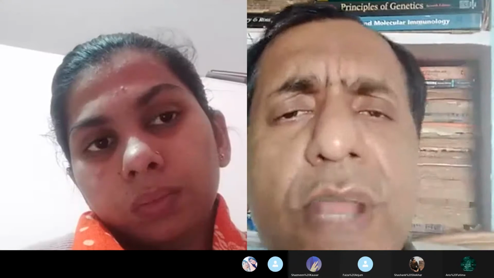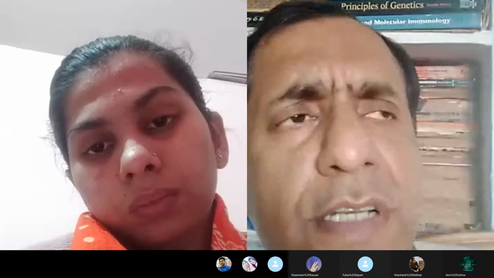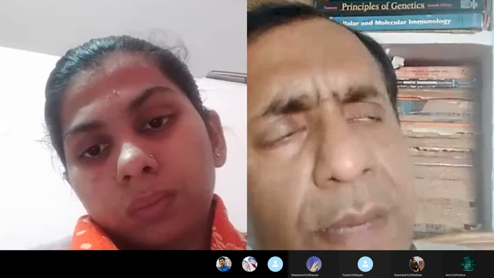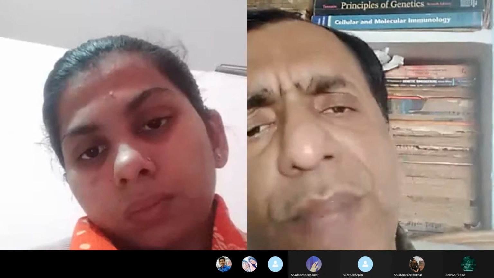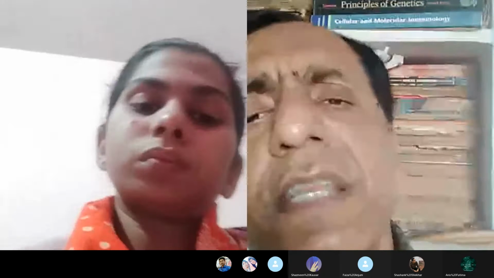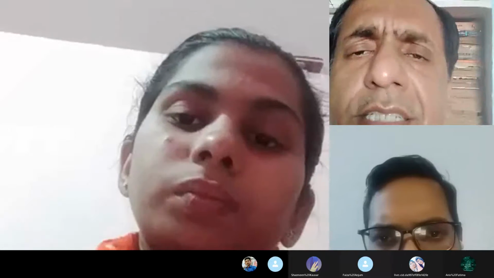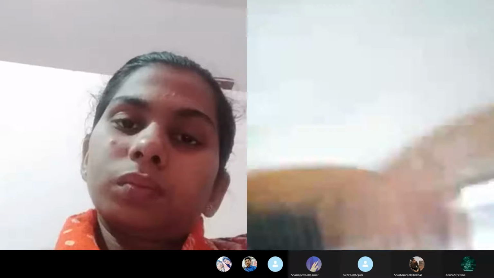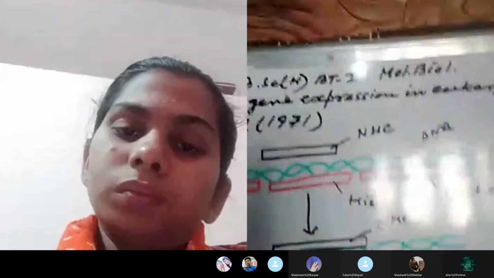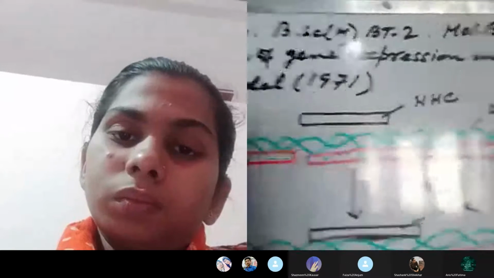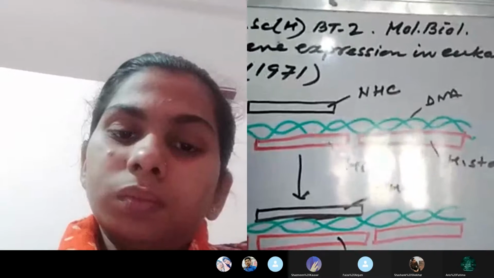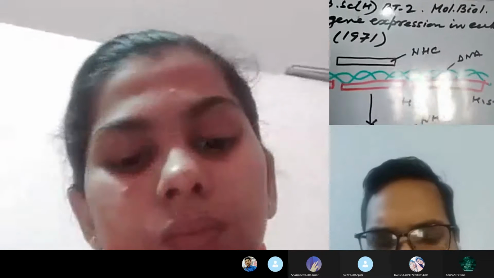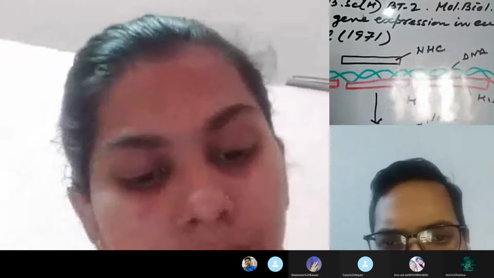Okay, so now let us look at the whiteboard and try to understand. I am going to describe the model proposed by Paul's to explain the mechanism of the regulation of eukaryotic gene expression. Look at the whiteboard and try to understand. This is the diagram, this is the model given, Paul's model, which was given in 1971.